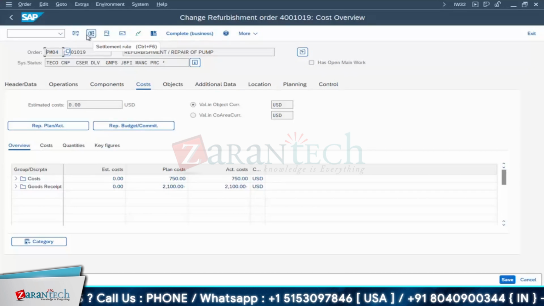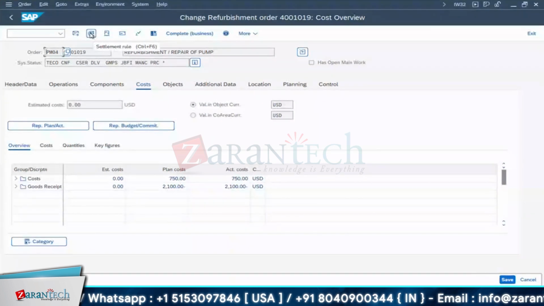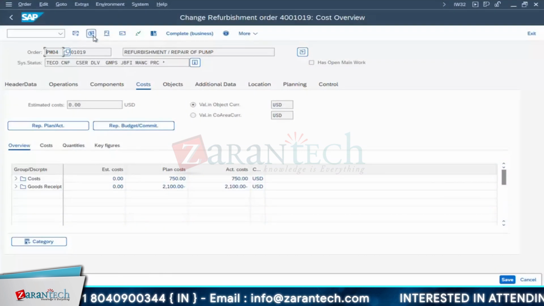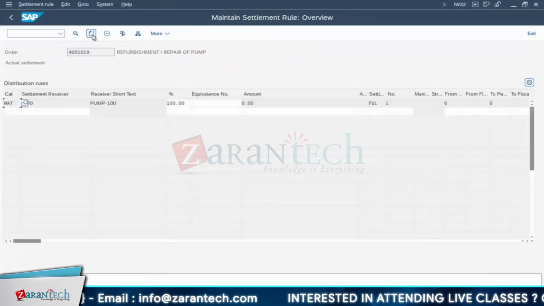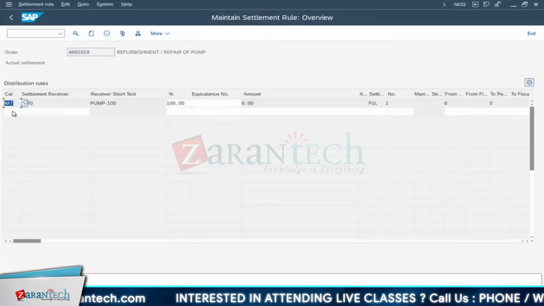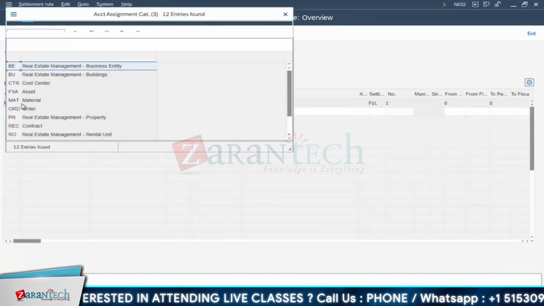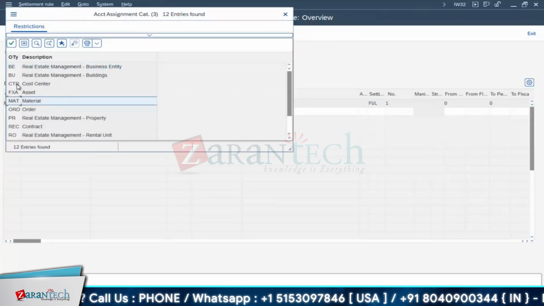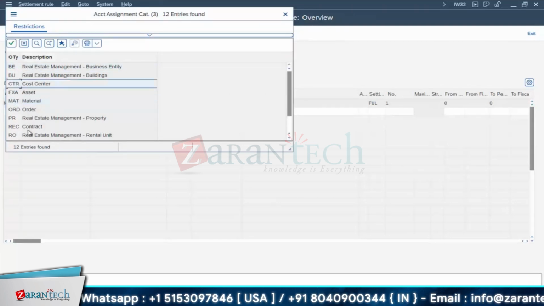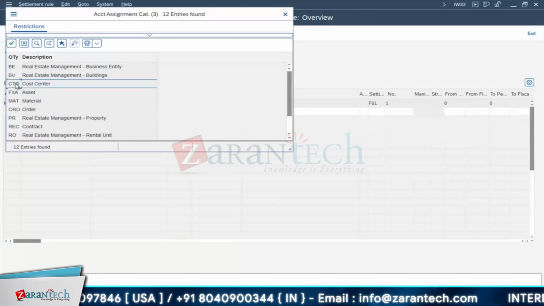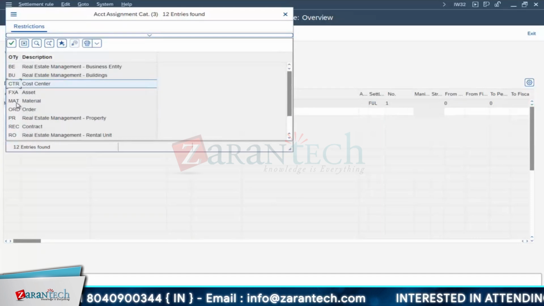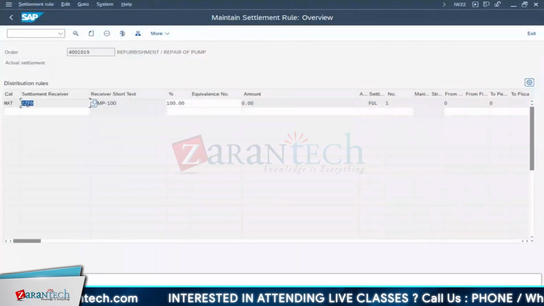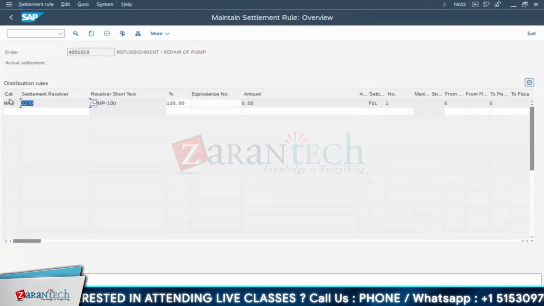Okay, this is the rule. Always the system will check this rule whether you have maintained it or not, up to 2 stages. One is at release stage, another one is at TECO stage. That is also a configuration setting. We will see that as of maintained. And see here it is an MAT material. Okay, logic I have explained. And again, you can ask a cross question whether I want to settle it to cost center or WBS element in this case. Yes, of course you can do it. By default, it will be at the material level. The cost is getting settled to the material back. So MAT. Receiver is item code 2270 material code.